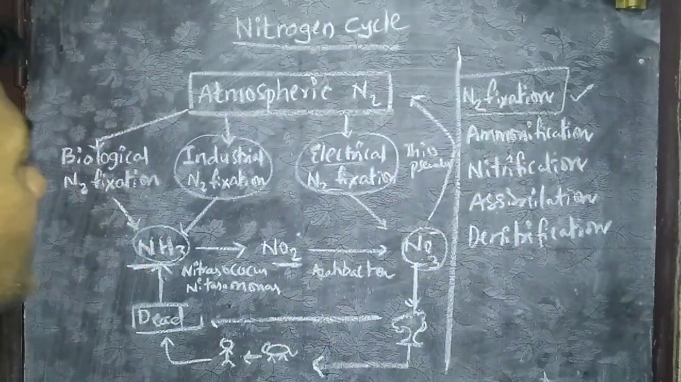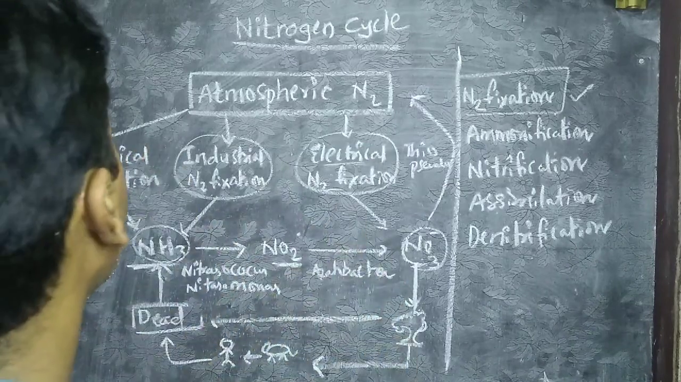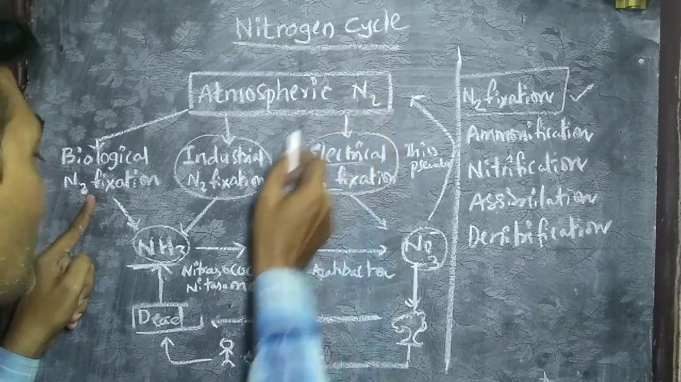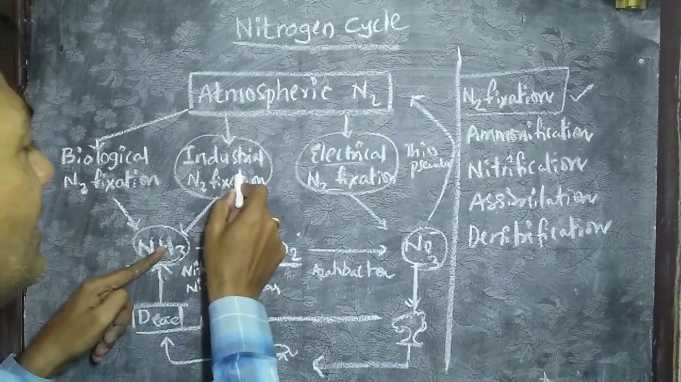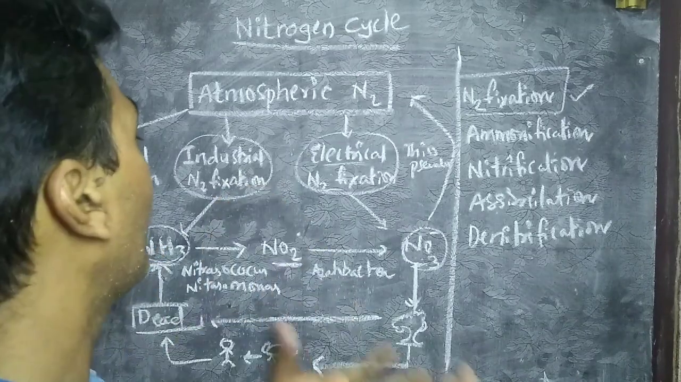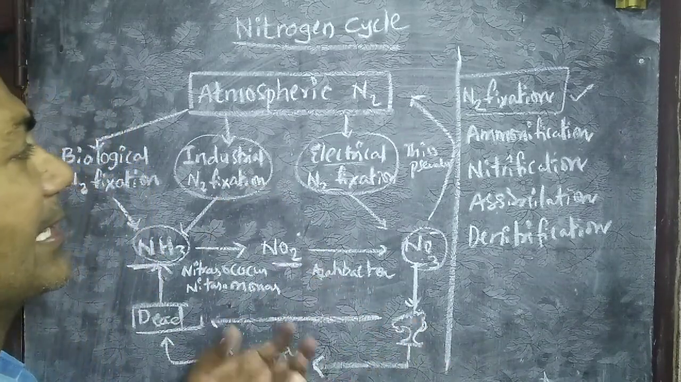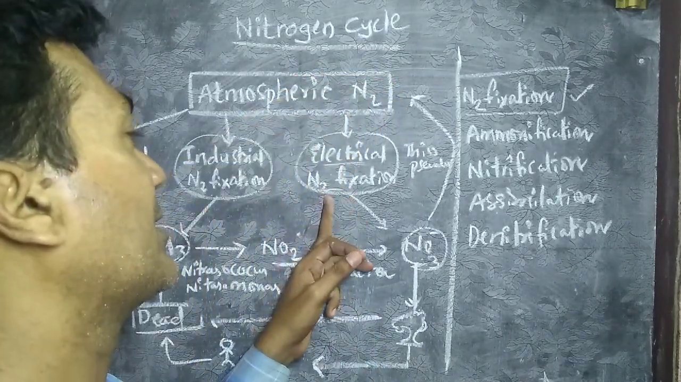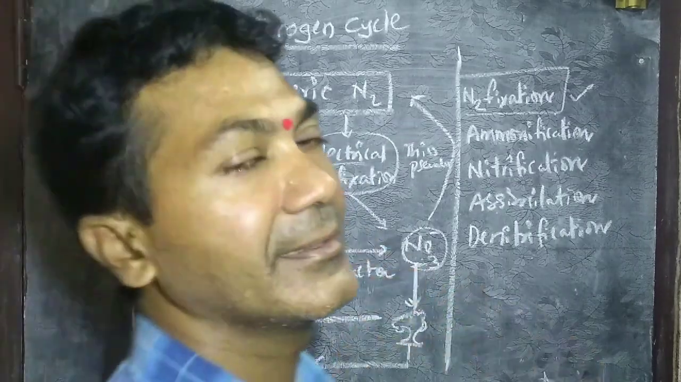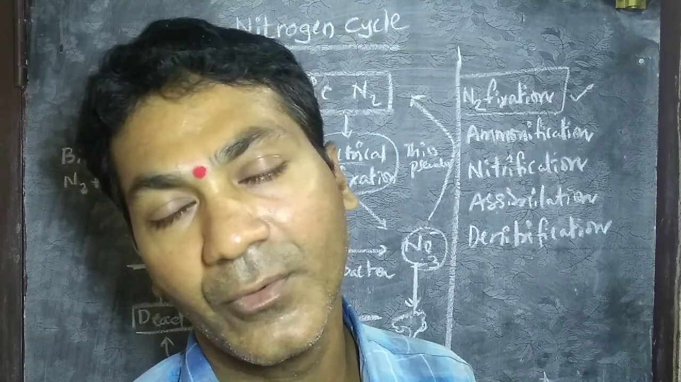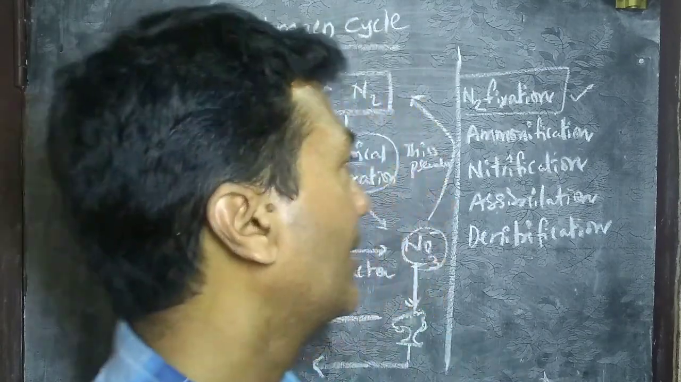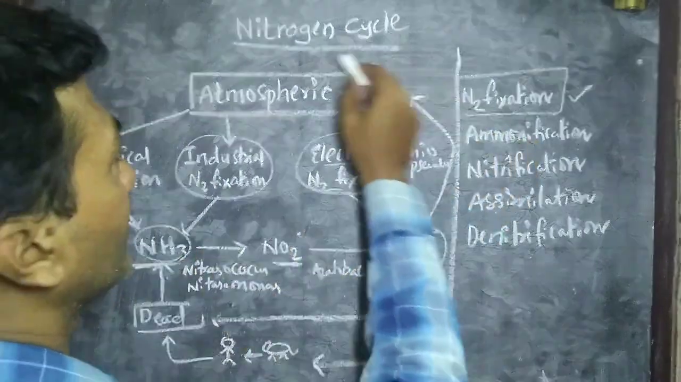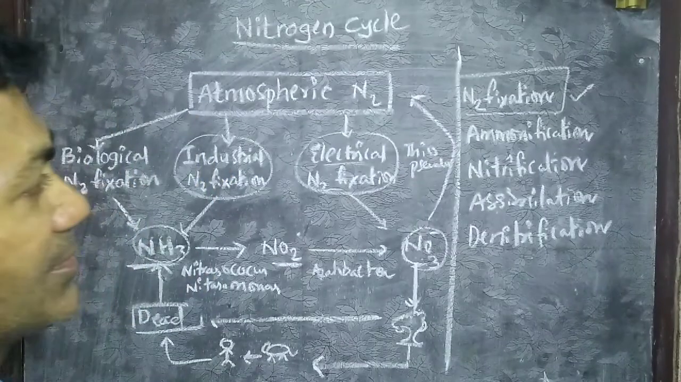Nitrogen fixation can be done by three modes. One is biological nitrogen fixation, where microbes participate to convert nitrogen into ammonia. Second, industrial nitrogen fixation, where industrial effluents help the nitrogen convert to ammonia. And third, electrical nitrogen fixation, where thunder and lightning, the high voltage charge or high voltage current generated in nature, helps convert nitrogen into nitrates directly. So this is the first step involved in the nitrogen cycle, nitrogen fixation.